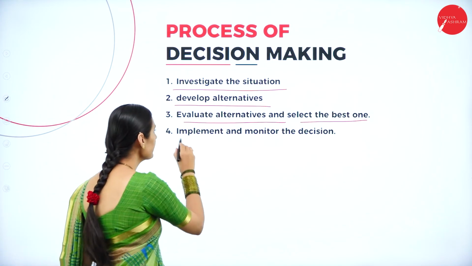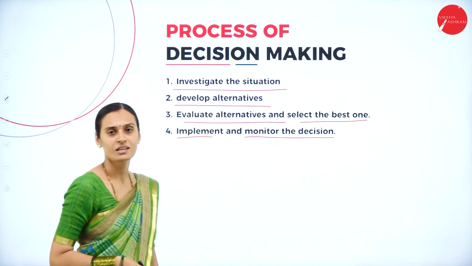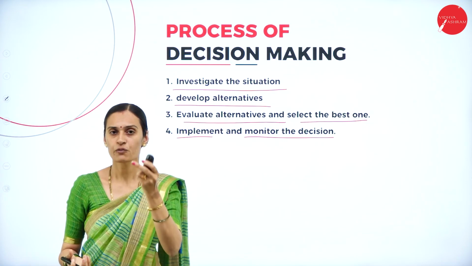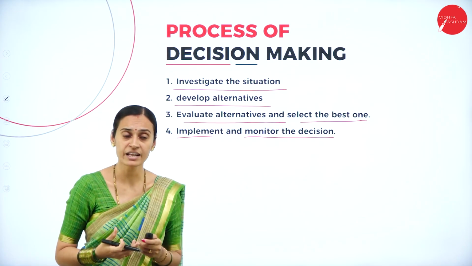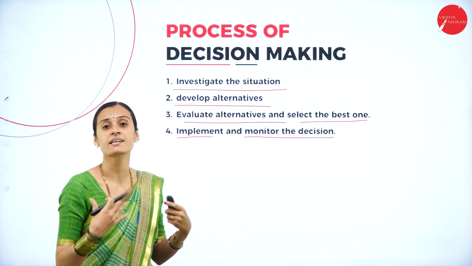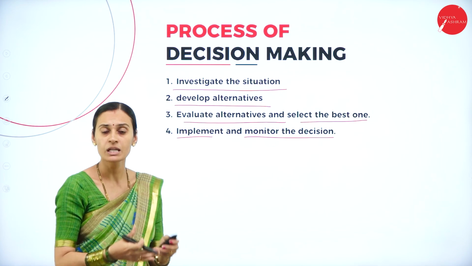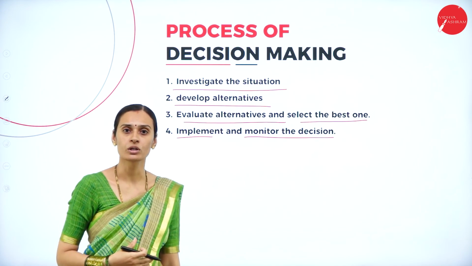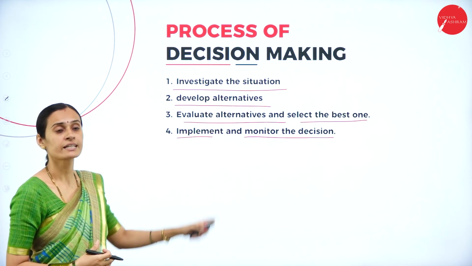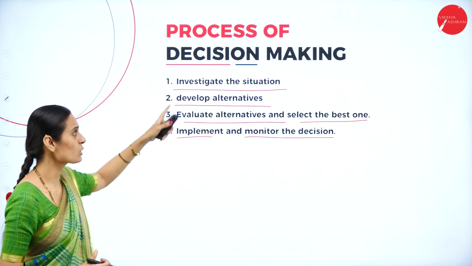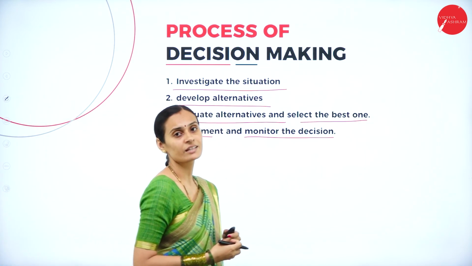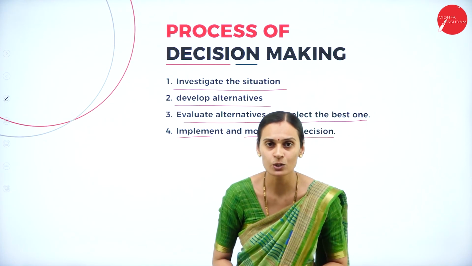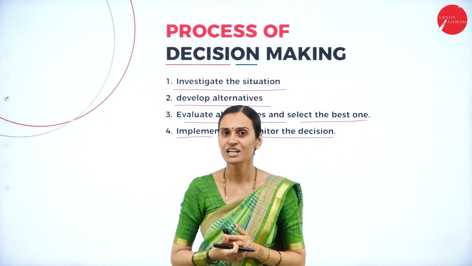And the last one, implement and monitor the decisions. After taking the decision, we can directly implement it, and then we have to control it. Every manager has to monitor the decision he has taken. Then it is possible to control, to have a successful implementation, and it helps to achieve the goal. So every manager should follow these important processes before taking decisions regarding the management or to achieve the goals. So these are all the different content about planning and decision making.